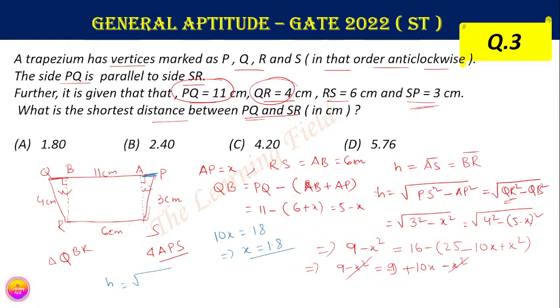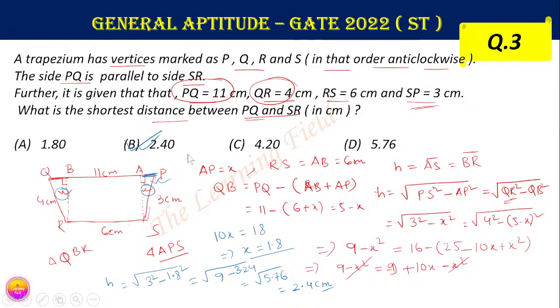You can put this value in either of these triangles. Taking this triangle, h equals root of PS square, that is 3 square minus 1.8 square, which is root of 9 minus 3.24, which is root of 5.76, which is 2.4. This is the answer to the question, so option B is correct.